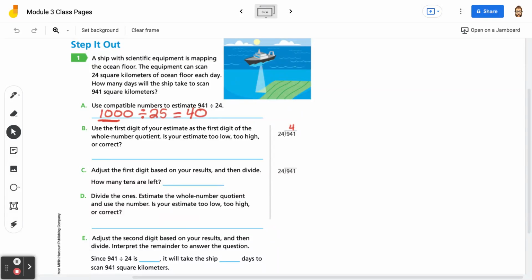And then I'm going to come off to the side here and I'm going to do 24 times 4. 4 times 4 is 16. 4 times 2 is 8. Plus 1 is 96. Well, 96 is larger than 94. So that means that my estimate is too high.